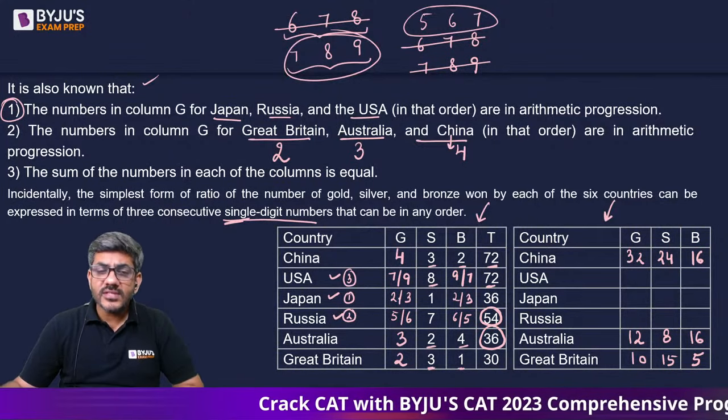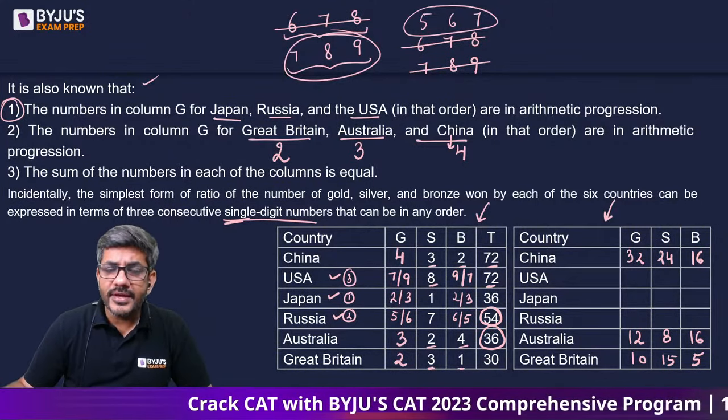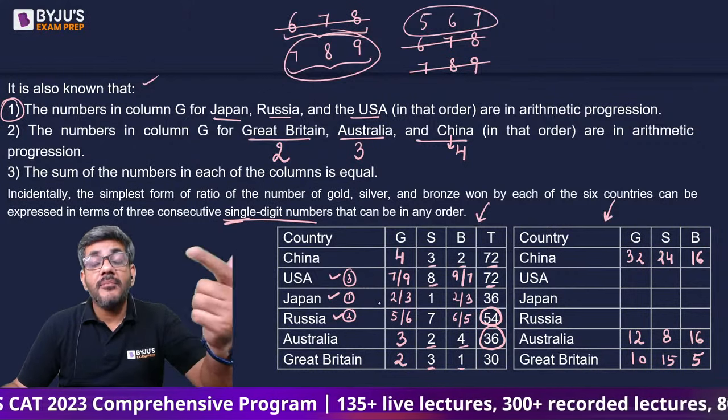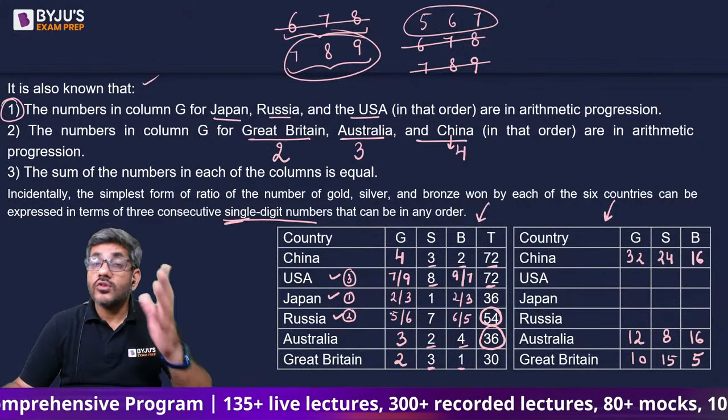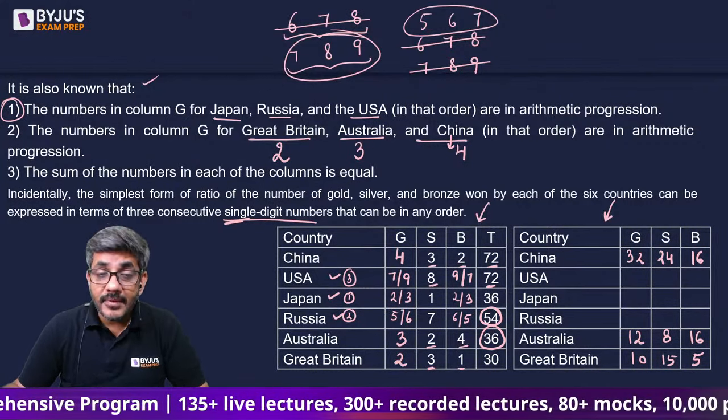जरा देखोगे क्या हो सकते हैं. Let us say I take 2 here in Japan. So 2 के बाद if I take 5 in Russia, then I need 8 in USA. 2, 5, 8 can be in AP series. लेकिन 8 तो वहां है ही नहीं. If I take 2 के साथ 6 here, 2 plus 4 is 6, तो 6 के साथ 4 I need in USA, sorry 10, 10 भी नहीं है. So कहने से Japan cannot be 2 in Gold.